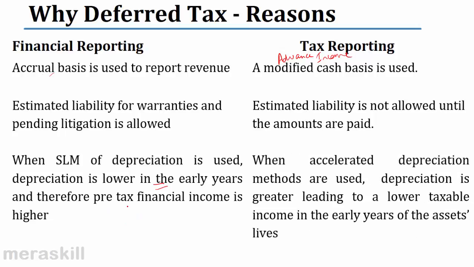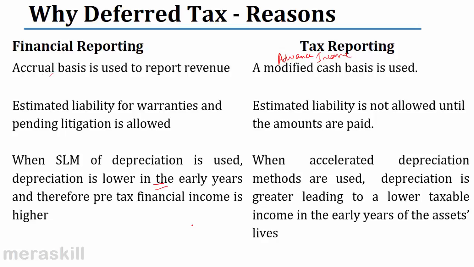But here, accelerated depreciation methods are used. Depreciation is greater in the early years. So, there is a lower taxable income in the early years of the life of the asset. Of course, it will peter down, and in the later years there will be less depreciation here, therefore higher profits here, and the reverse is the case under financial reporting.